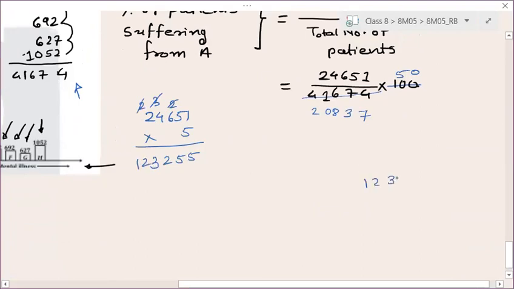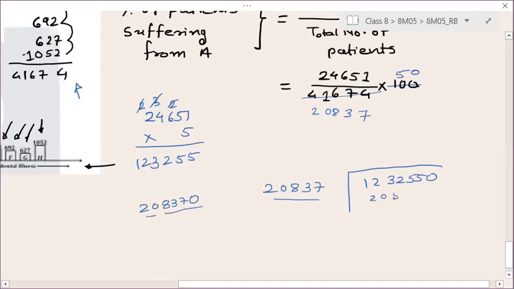So 1232550 divided by 20837. Right, so this is 1 2 3 4 5 and this is 1 2 3 4 5 6 7. Okay. So understand this carefully. If I multiply 20837 by 10, it will be 208370.